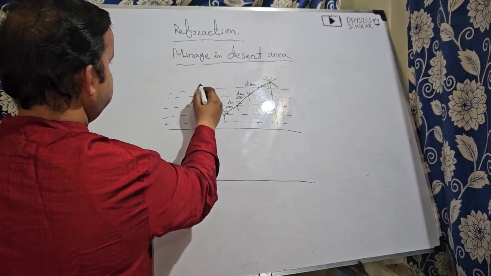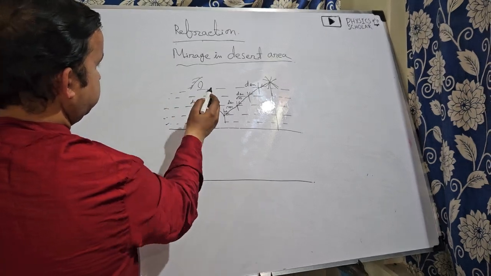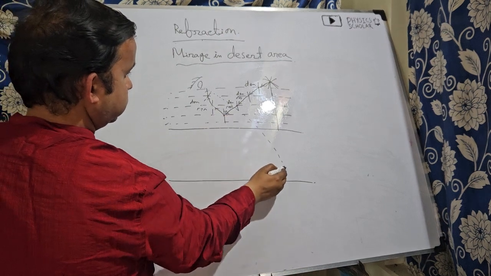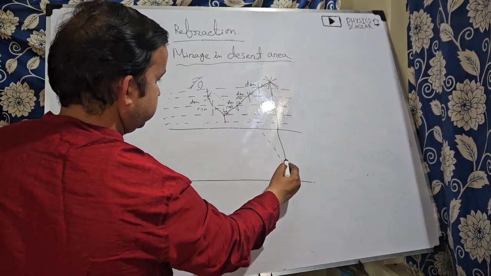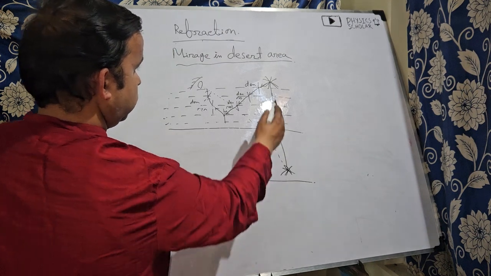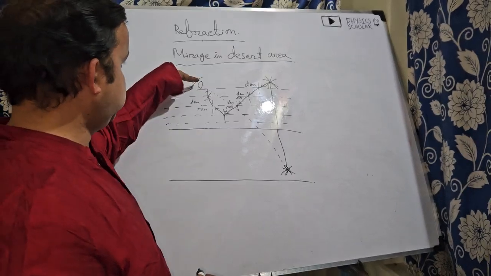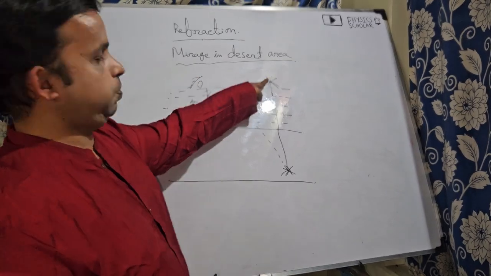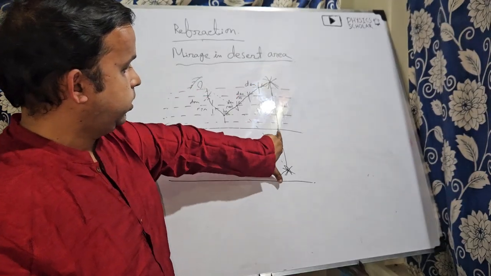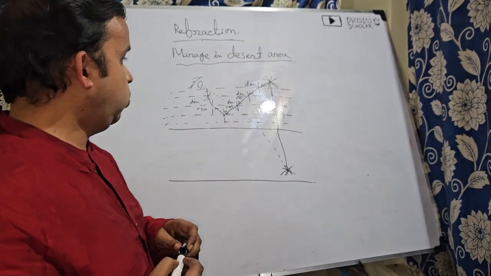So if you place your eyes here, you will see the image of this tree over there. Our eyes cannot follow this bent path, so we will see the image of this tree here, direct and straight.